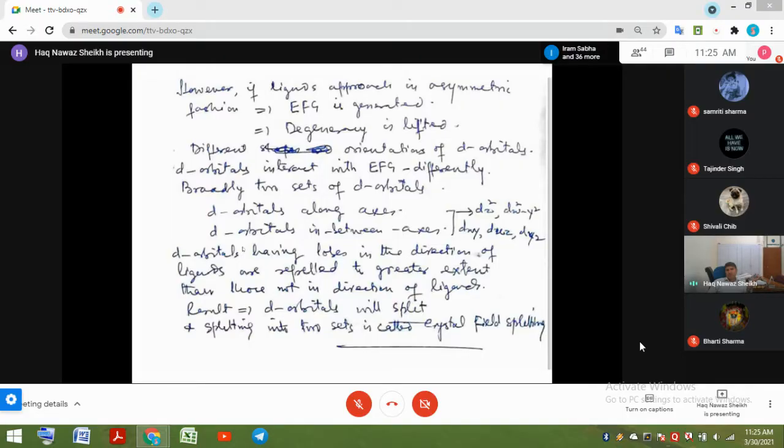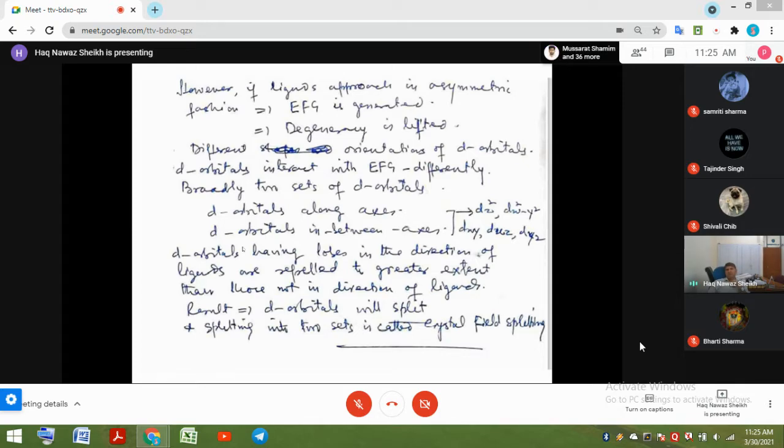So different orientation of the d orbitals is responsible for this sensing of the asymmetric field, because some d orbitals are oriented along axis, some are oriented in between axes. So there is different perception of the different d orbitals, different orientation of the d orbitals. D orbitals interact with the electric field gradient, EFG means electric field gradient, differently.